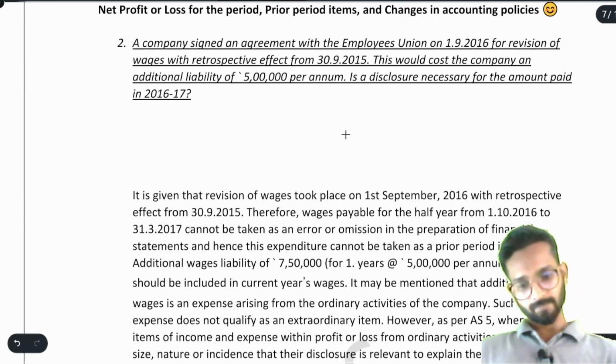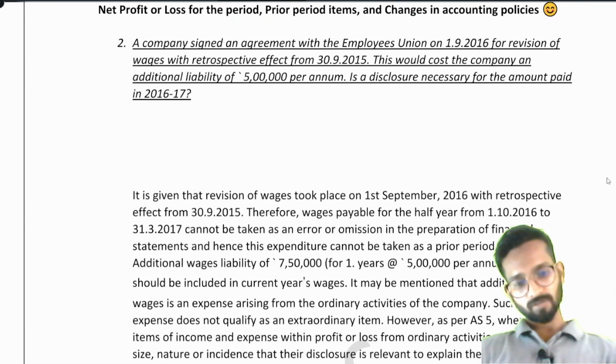See question number 2. A company signed an agreement with the employee union on 1st September 2016, for what? For revising their wages with retrospective effect from 30th September 2015. This would cost the company an additional liability of 5 lakh rupees per annum. Is a disclosure necessary for the amount paid in 2016-17?